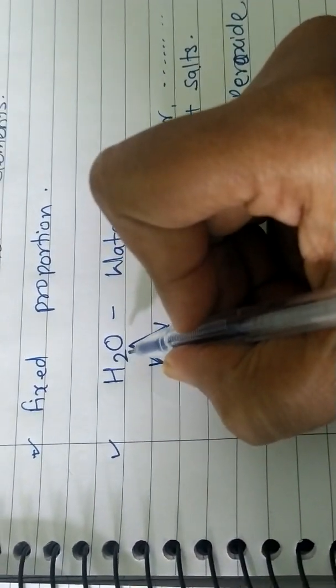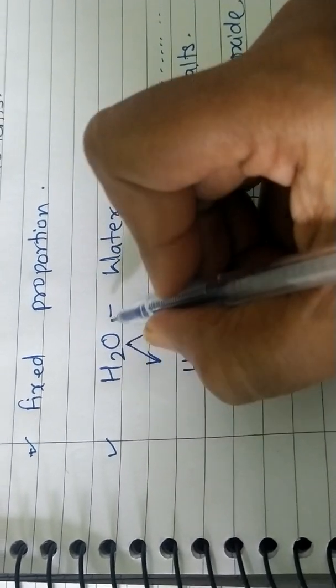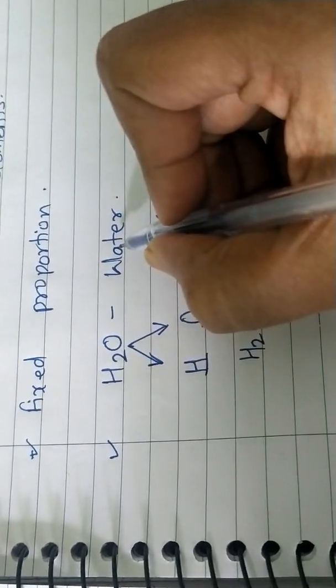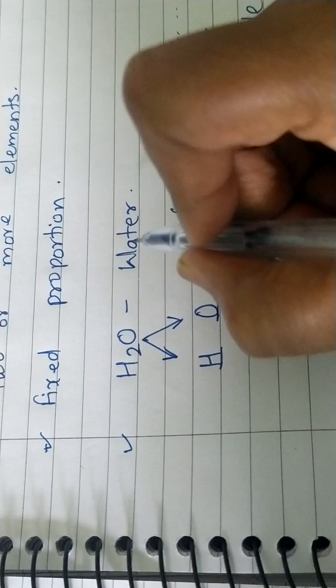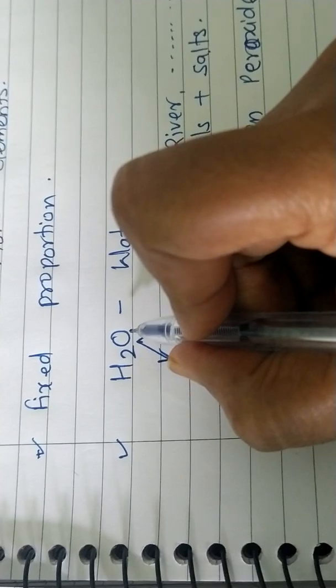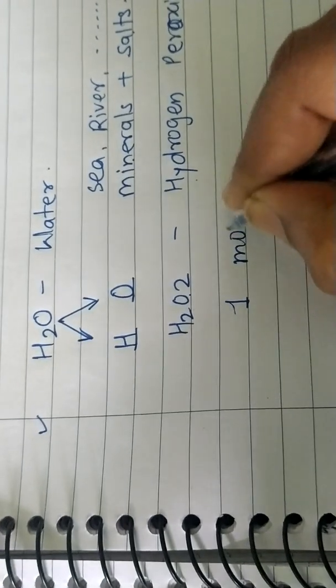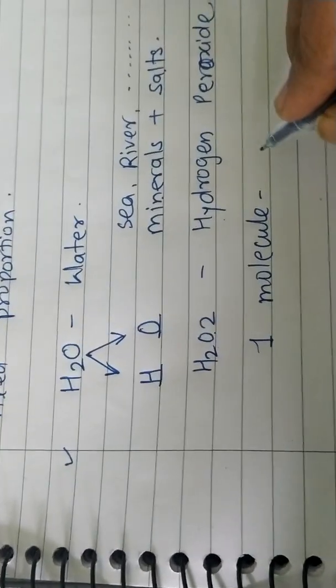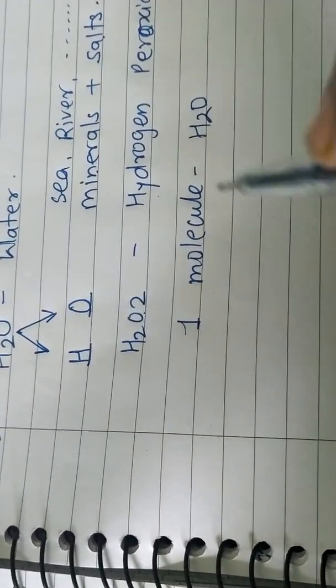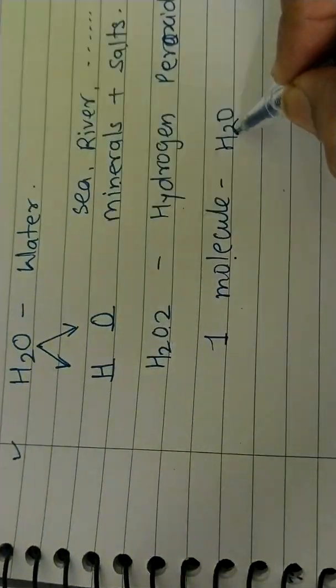Now here in H2O, 2 atoms of hydrogen and 1 atom of oxygen combine with each other and give 1 molecule of water. When we talk about that 1 molecule of water, it contains only hydrogen and oxygen. What does 1 molecule of water contain? H2O. That 1 molecule can be 1 particle. It is there in its purest form.